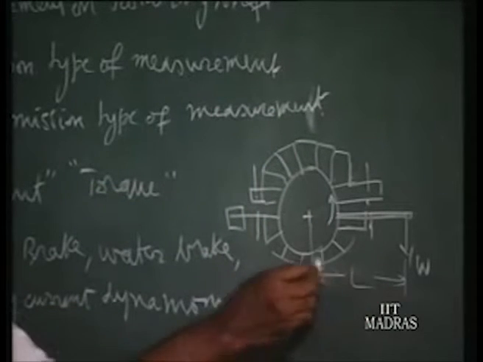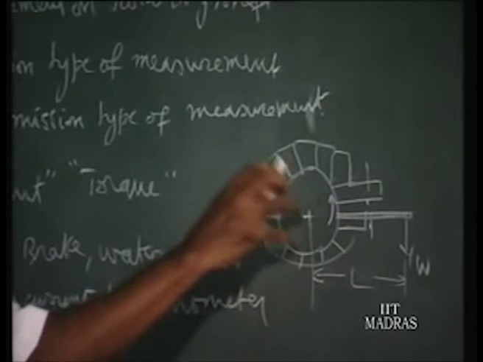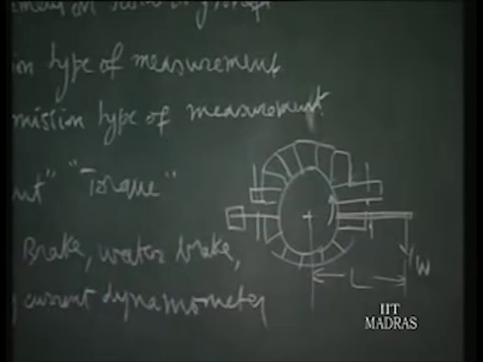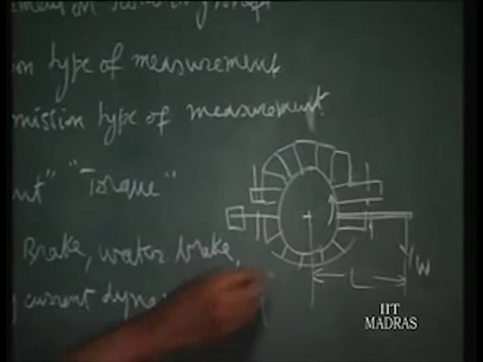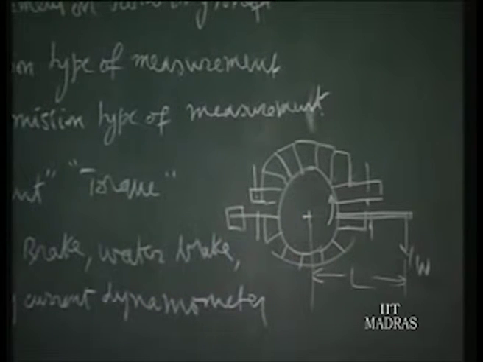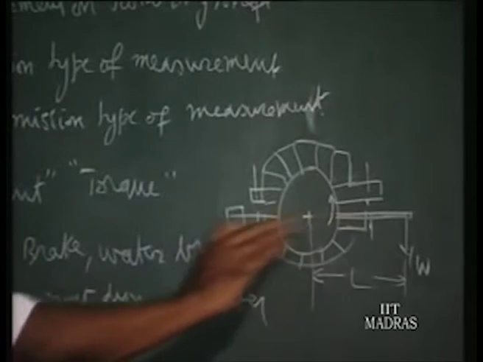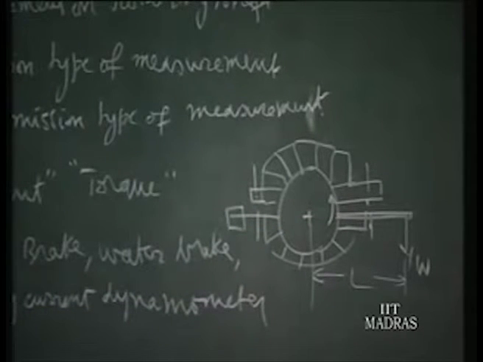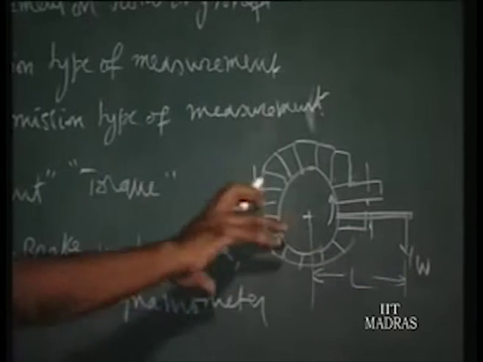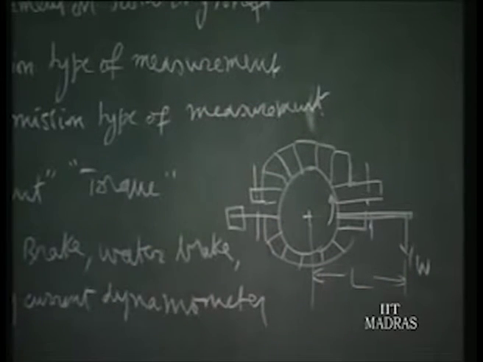Now you will find W into L will be the torque absorbed by the set of wooden blocks, and that multiplied by the RPM will give the power. So that's why sometimes power measuring instruments are called dynamometer, because torque multiplied with speed will give the power. Normally a dynamometer should be used only for power measurement, but some of the torque measuring devices are also made use of. So W into L will be the torque, this absorbs the whole power developed by the engine, hence it is called absorption type of measurement.